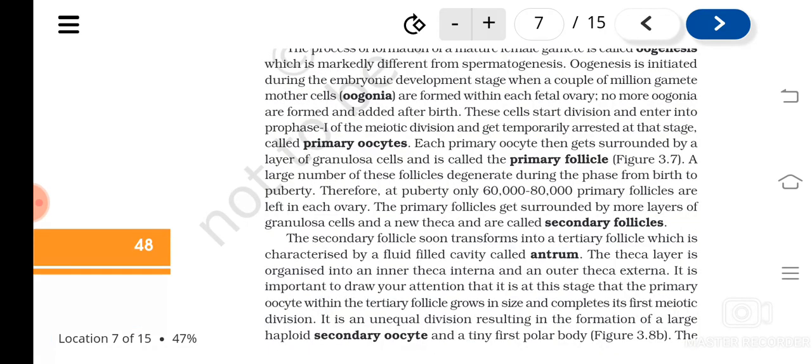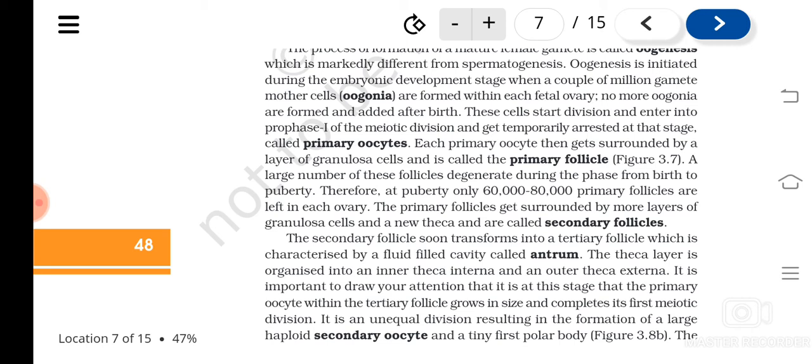Primary follicle. Most of the primary follicles will get degenerated during the growth phase from birth to puberty. And when a female child attains puberty, around 60,000 to 80,000 primary follicles only will be left in each ovary. Understood? And then what happened? This primary follicle with the primary oocyte will develop more layers of granulosa cells and a new theca. And now we call it secondary follicles.